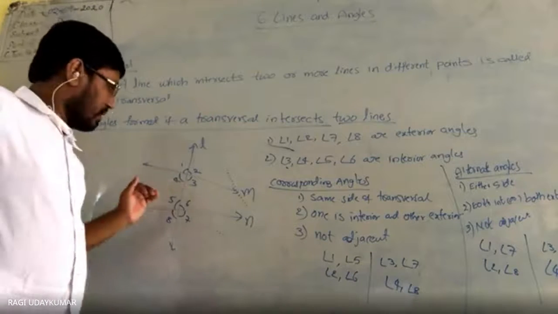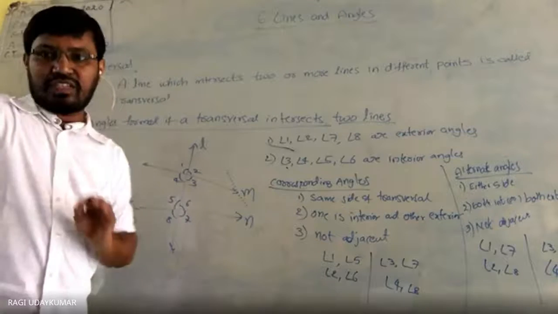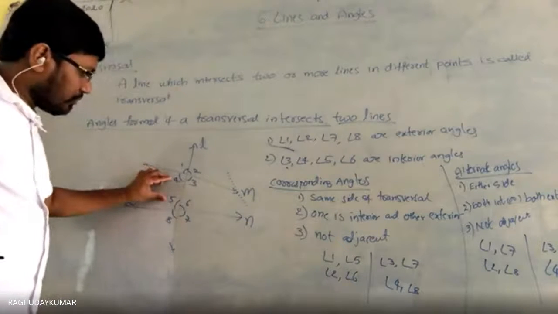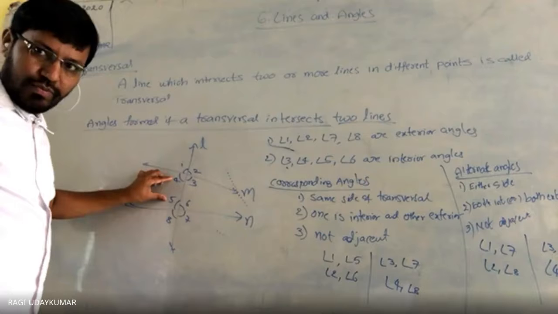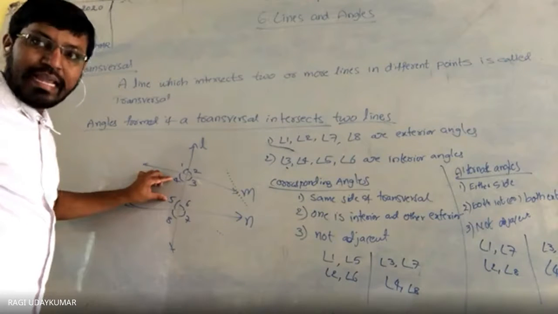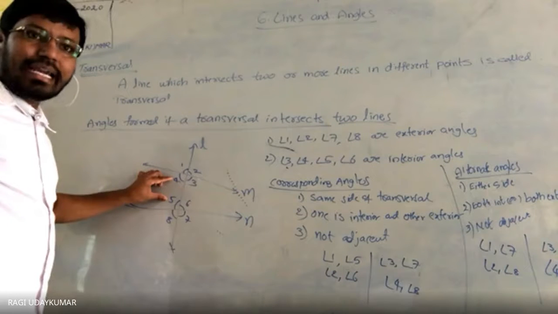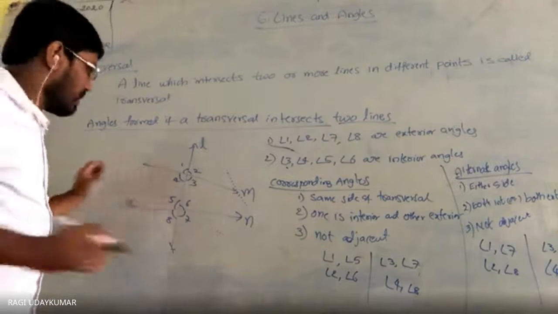See, 4 and 5 are interior angles on the same side of the transversal.